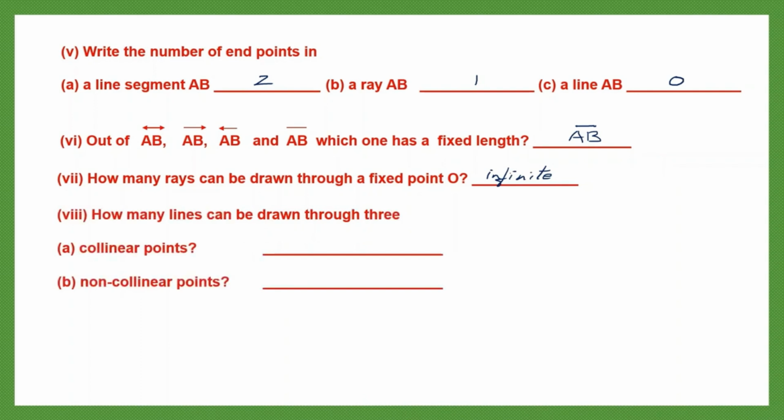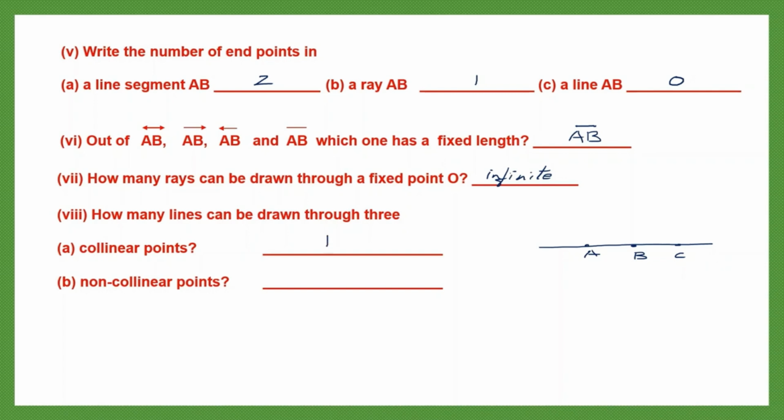How many lines can be drawn through three collinear points? Now what are collinear points? Collinear points are three or more points which lie on the same straight line. Now suppose I have 3 points here and there is a line passing through all these. These 3 points, if I name them A, B and C, are called collinear points. So the question here is how many lines can be drawn through 3 collinear points? You can only draw one line. So the answer here is 1.